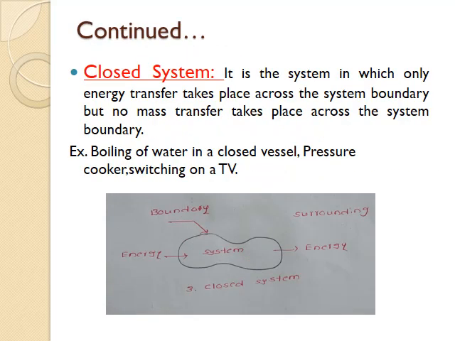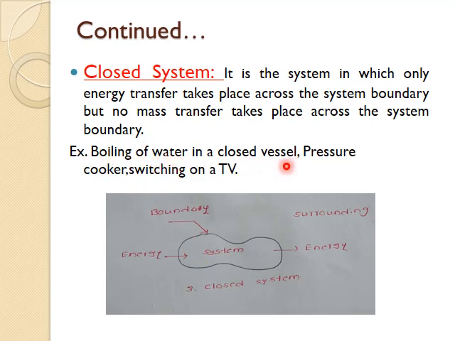Closed system can be defined as the system in which only energy transfer takes place across the system boundary, but no mass transfer takes place across the system boundary. In the closed system, only energy transfer takes place but not the mass transfer. An example is boiling of water in a closed vessel.